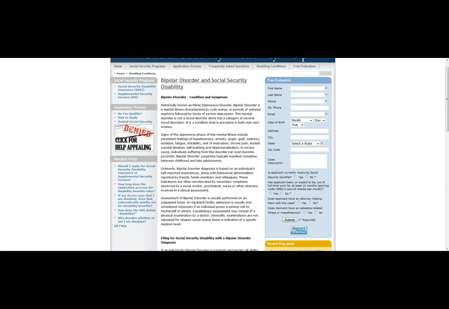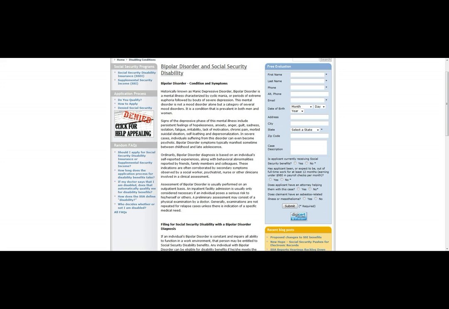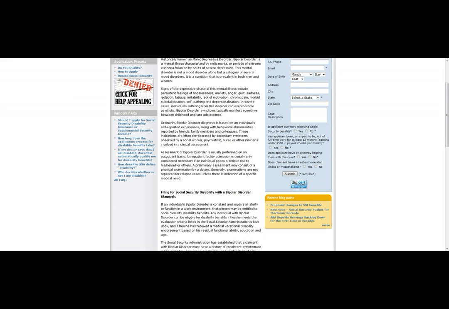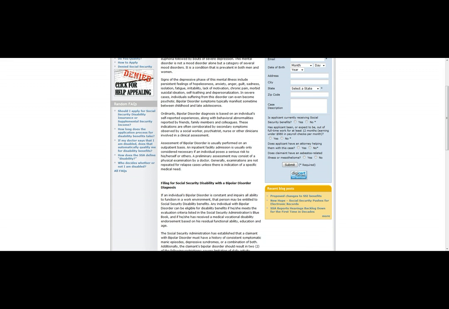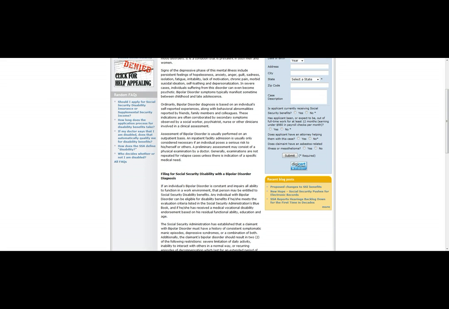A preliminary assessment may consist of a physical examination by a doctor. Generally, examinations are not repeated for relapse cases unless there is an indication of a specific medical need. If an individual's bipolar disorder is constant and impairs all ability to function in a work environment, that person may be entitled to Social Security disability benefits.